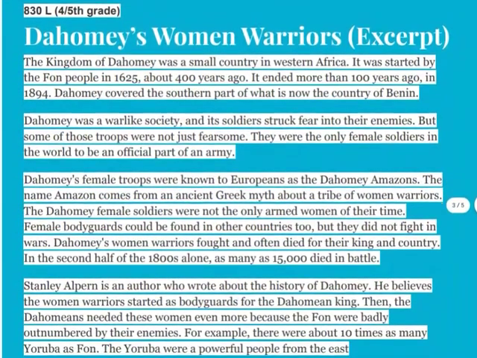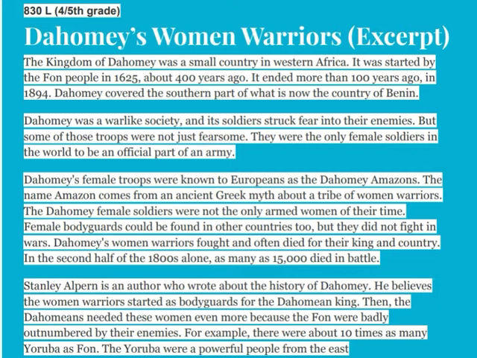This is an article from Newsela about Dahomey women warriors. And I took the very first section of that article. So it's about 4 paragraphs. And it's the first section, and then there's another section followed by a heading. So if you're reading an article that has headings, that's a great way to chunk it or separate it out and then do your gist statements. So we're going to do our gist statement for this first chunk of the article, which is at an 830 Lexile, which is between 4th and 5th grade. So I'm going to read it, and then I'll go through the steps.